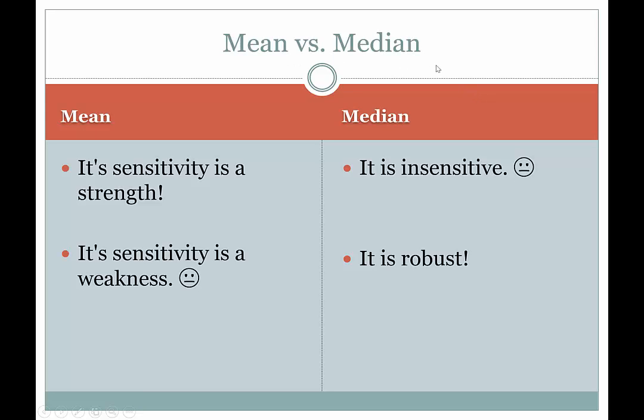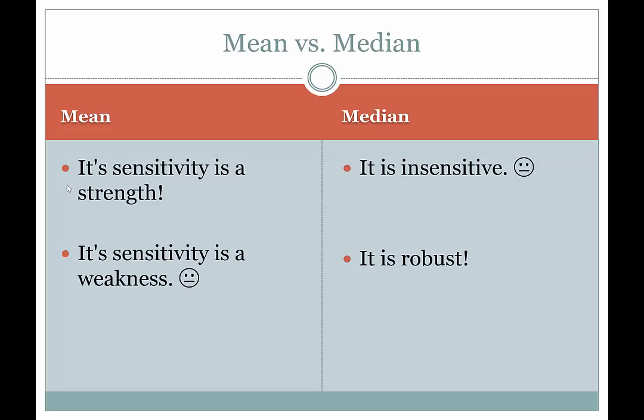All right, so let's look at the mean versus the median, because both of these are suitable for numeric or quantitative data. So let's start with the mean. One of its strengths is that its sensitivity is great, right? In other words, if you have two data sets side by side that are identical, except they have just one number different. Say they were both 100 values and 99 of their values were exactly the same, but they had one value that was different from each other. The mean for each of those data sets would be different, right? So it's that sensitive that even a slight change in one of the numbers produces some corresponding change in the mean.